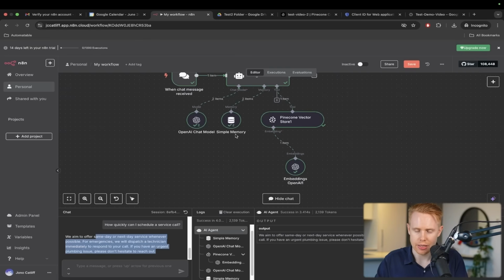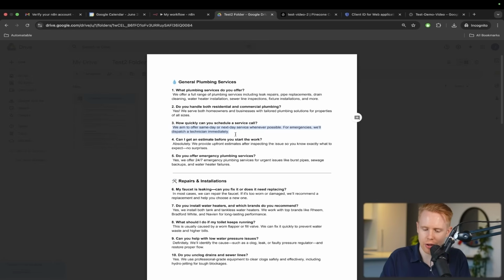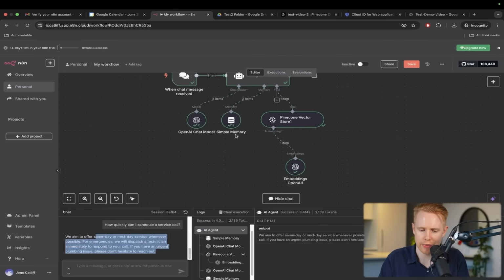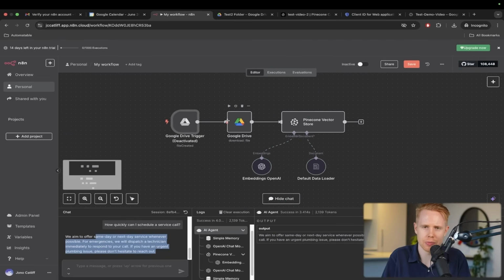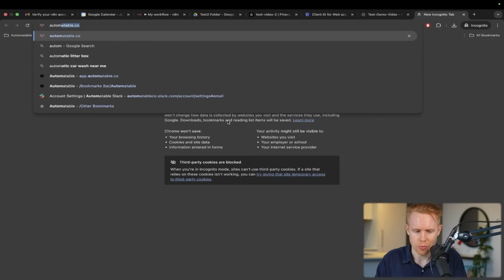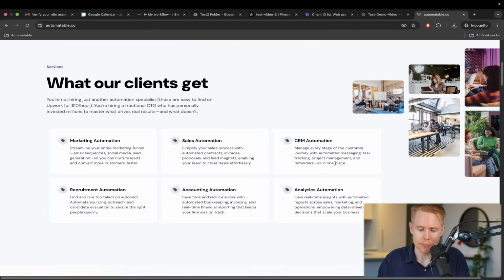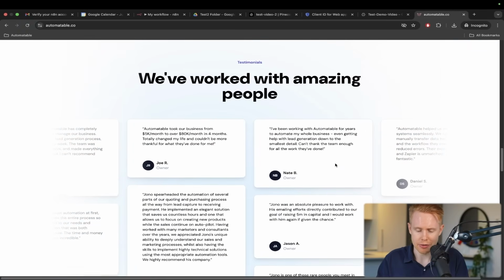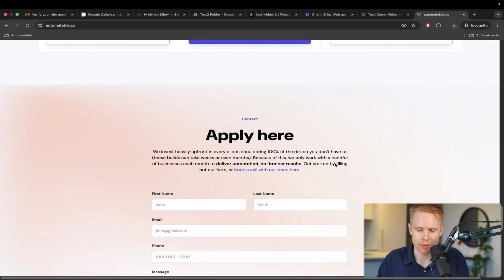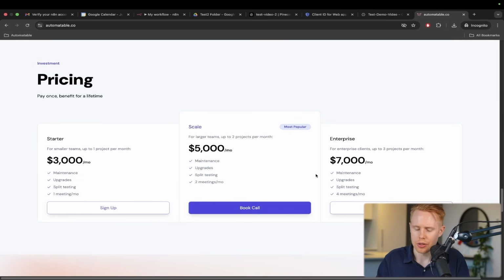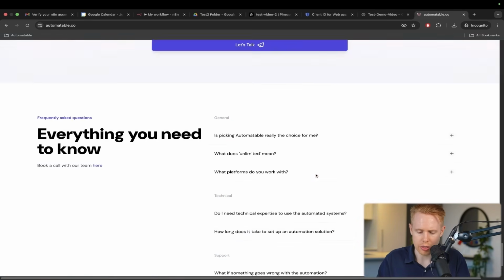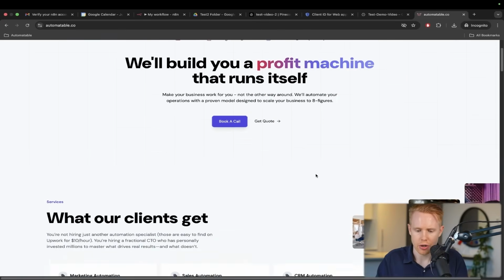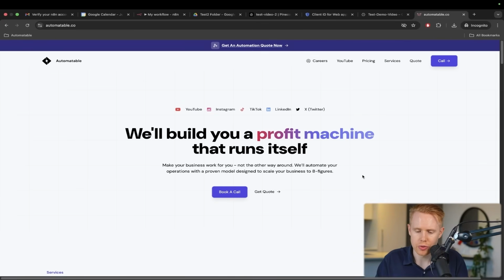So essentially you can see that it's literally pulling in the exact answers on this particular spreadsheet and on this particular FAQ. And you can see how powerful this gets if you're not just adding in documents from Google Drive or an FAQ, but you could literally web scrape your entire site. So my site over here, Automatable, I could web scrape every single page here, and I could train this on the history of my company. You can train on the pricing, the options, on everything. We could train it on our standard operating procedures, our FAQs. I could train it on our contracts if we wanted to.